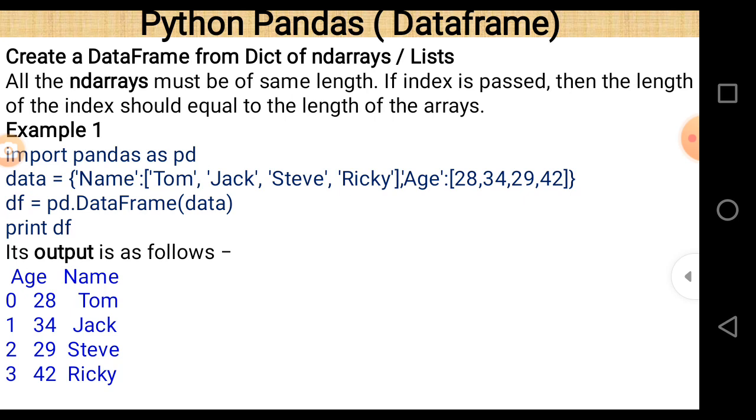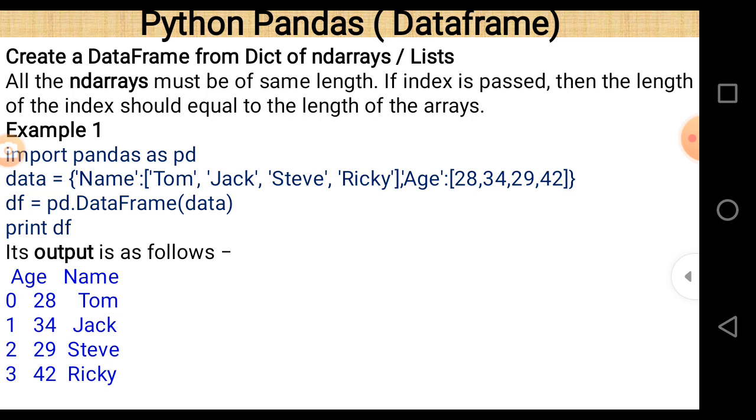So when we pass data in this manner, basically there is a representation in terms of a dictionary, and as we know, a dictionary basically has 2 terms. First one is represented as a key, and second one is represented as the data value, and the data value itself is a list here. We pass 2 keys and 2 lists of data values which correspond to Tom, Jack, Steve and Ricky, and 28, 34, 29 and 42.